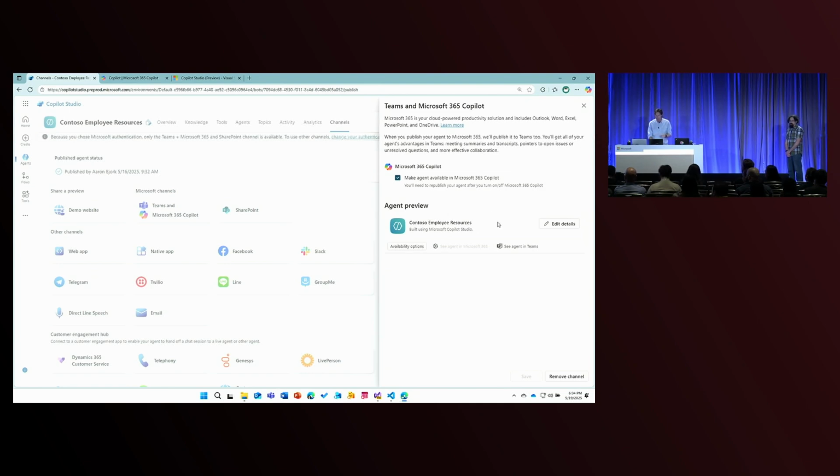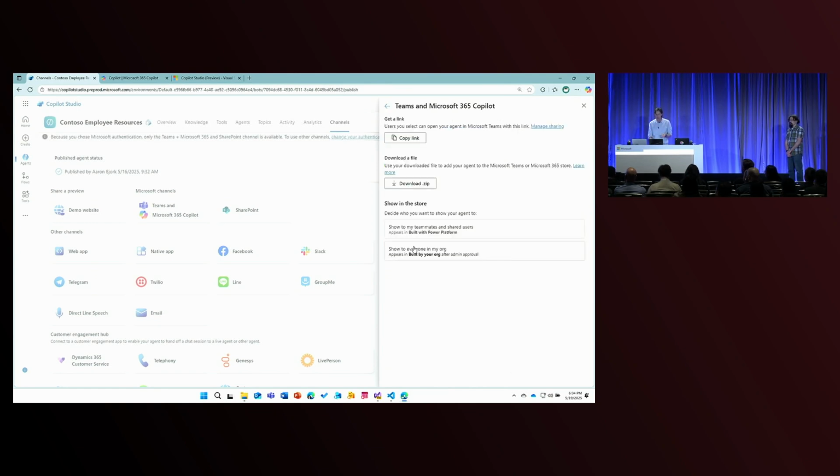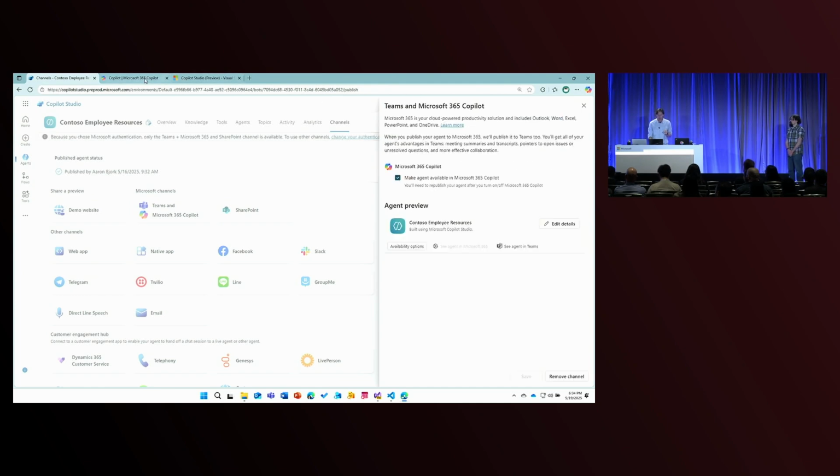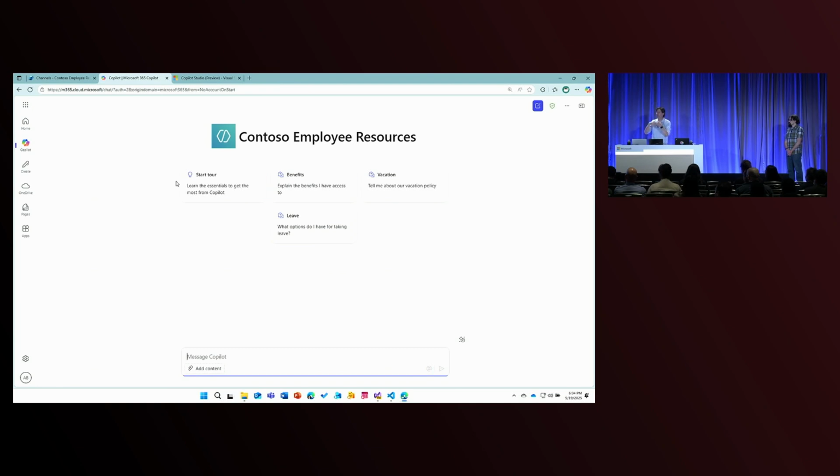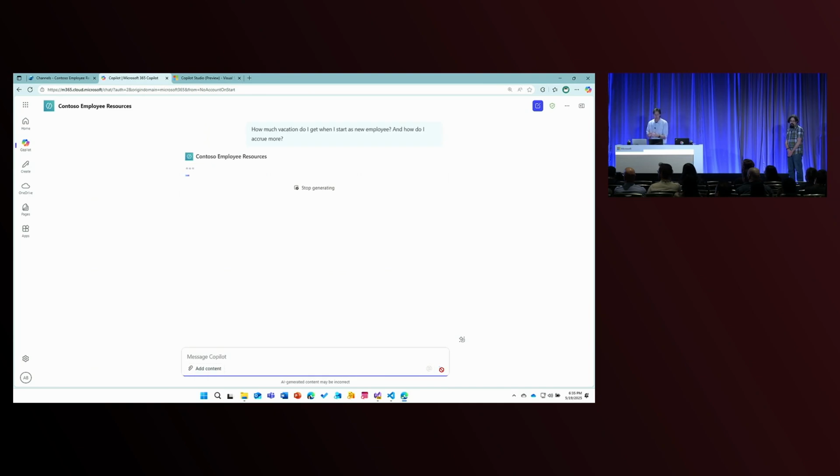And when you publish, you get to choose the availability options, you choose who you want it to be shared with, is it certain people or your entire organization? And then once that's done, when you get over into M365 Copilot, you've got that agent already deployed here. And just like what Abram showed you earlier, I'm gonna go ahead and ask that same question, and you'll see that I get the same answers.